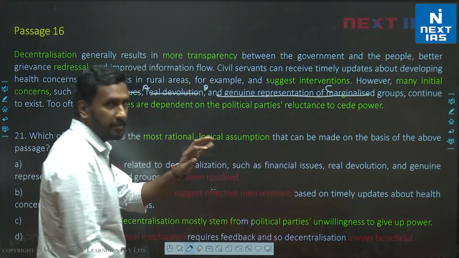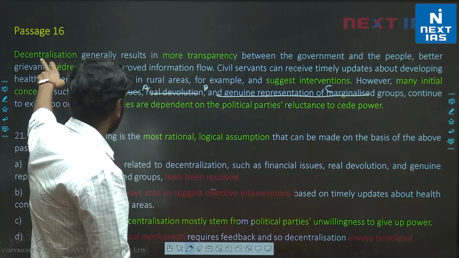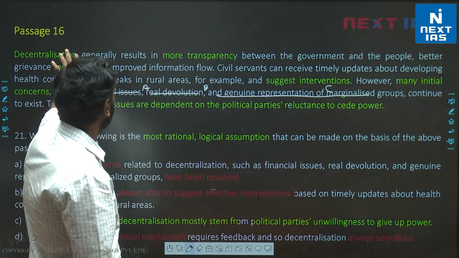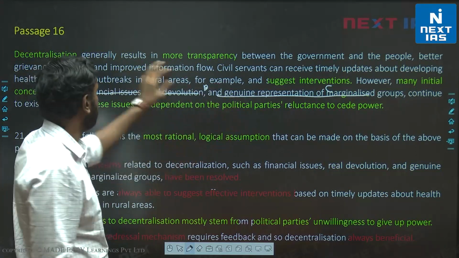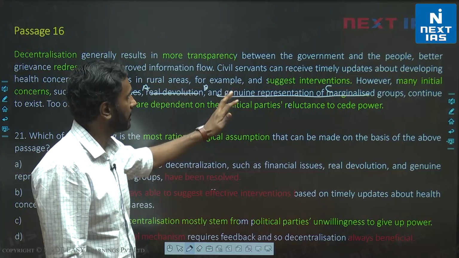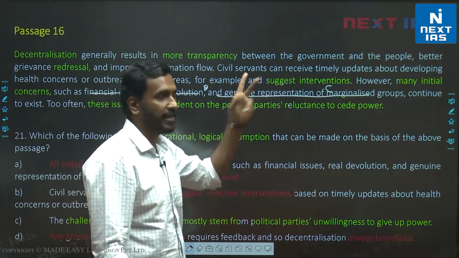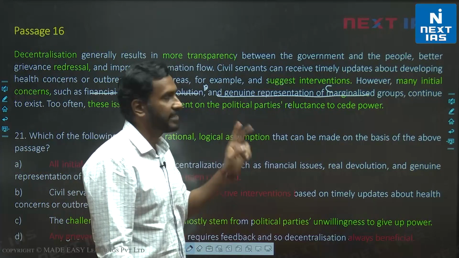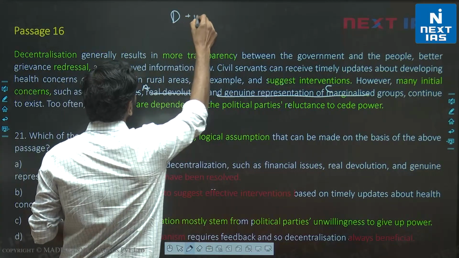First let me clarify for all of you how I know that many initial concerns is talking about decentralization. What did the author say first? Decentralization is beneficial. Let's say decentralization is beneficial is the first sentence. The second sentence is saying civil servants can also help, so the second sentence also we'll take to mean decentralization is beneficial. So sentence 1 says decentralization is positive.